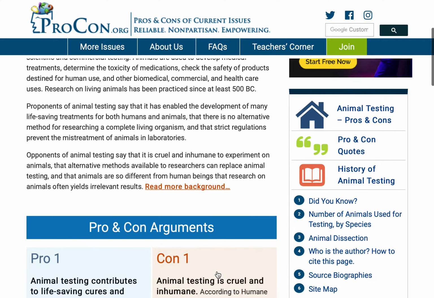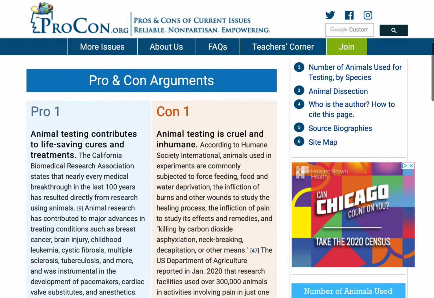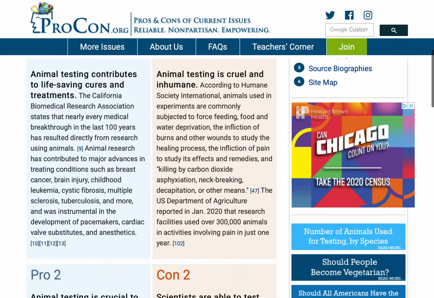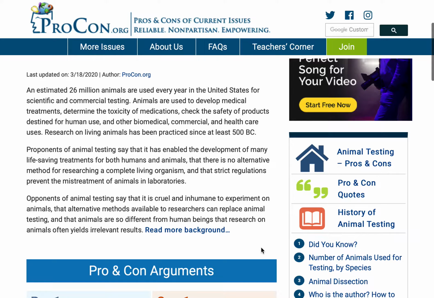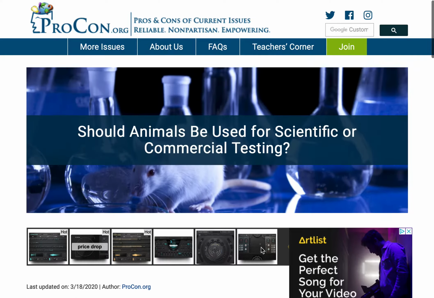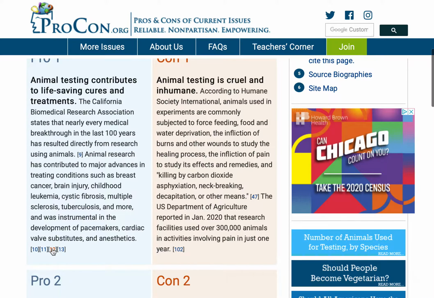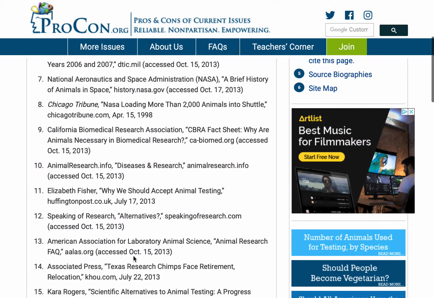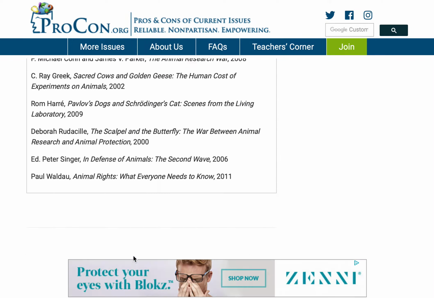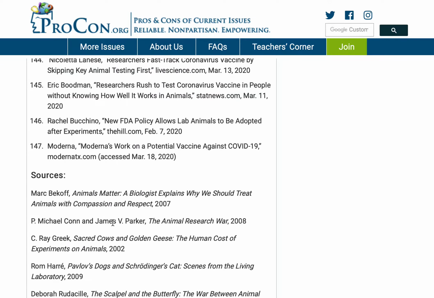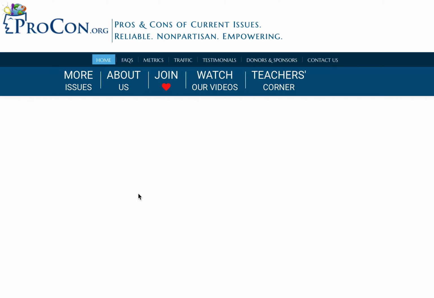They give you a brief overview of each topic, and then they go and separate the pros and cons of each argument, which is good. And a lot of times they will give you the source of each argument. They give the footnotes and the sources. Is the source at the bottom? I guess these are different sources in the overall article, but let's just keep it simple.